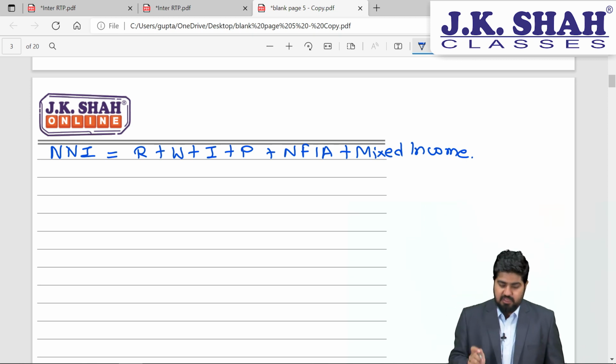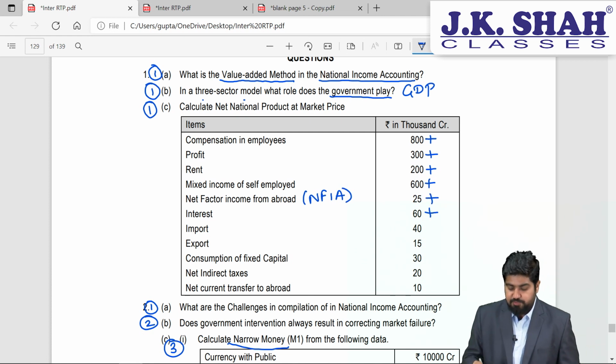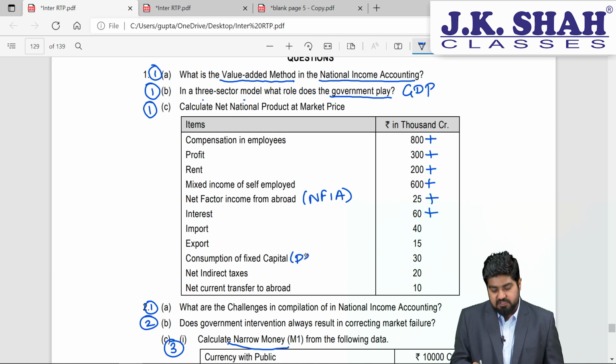Let's have a look at the amount which is given here. So compensation to employees, that is wages, what we need to do? Add. Profit, what we need to do? Add. Rent, what we need to do? Add. Mixed income of self-employed, add. Net factor income derived from abroad, NFIA, this has to be added. Interest has to be added. Import, export, consumption of fixed capital, which is nothing but depreciation, net indirect taxes, and net current transfer to abroad.